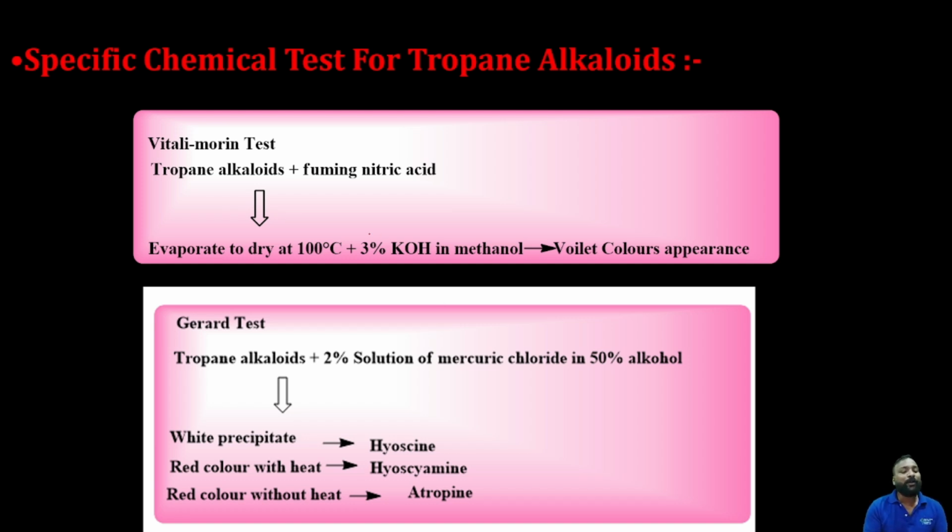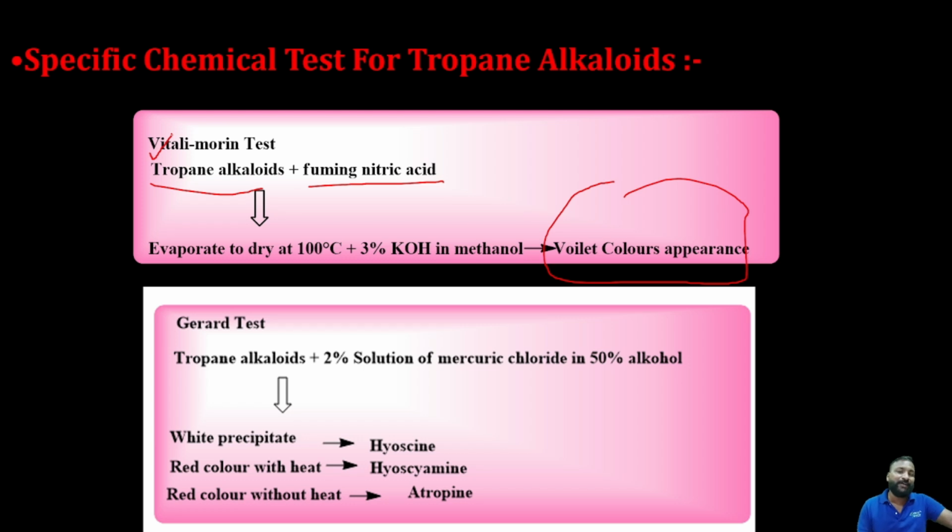In this test, the tropane alkaloid is treated with fuming nitric acid, and then it's evaporated to dryness at 100 degrees centigrade. Then finally, if you add 3% KOH solution, it gives a violet color. Here V refers to Vitali, and finally the color is also V, violet color. So it's used for the testing of tropane alkaloids. And apart from the Vitali-Morin test, we have another test called the Gerrard test. The Gerrard test is where the tropane alkaloid is treated with a 2% solution of mercuric chloride in 50% alcohol. It produces a white precipitate.